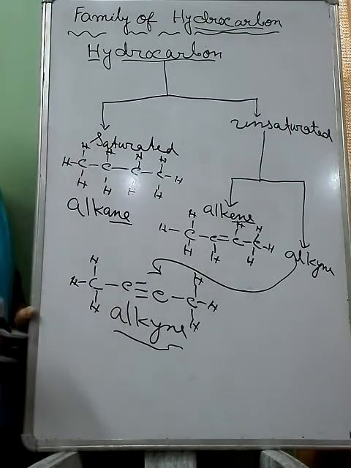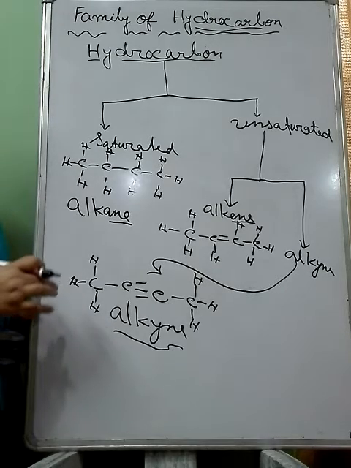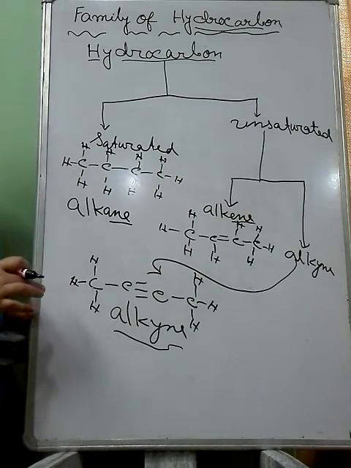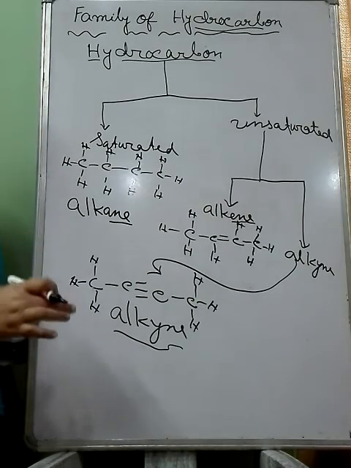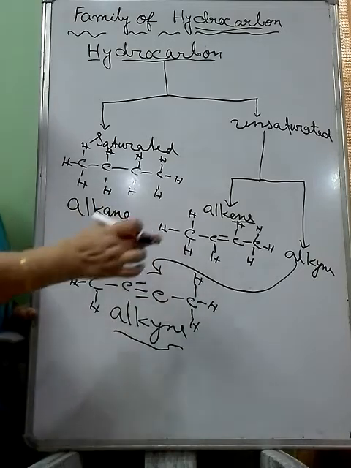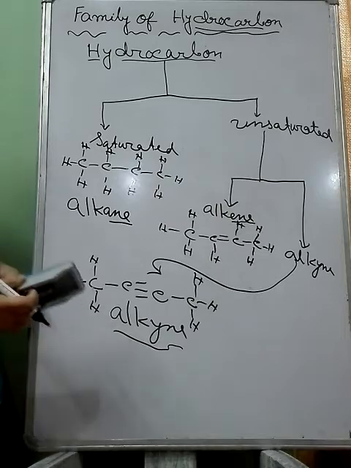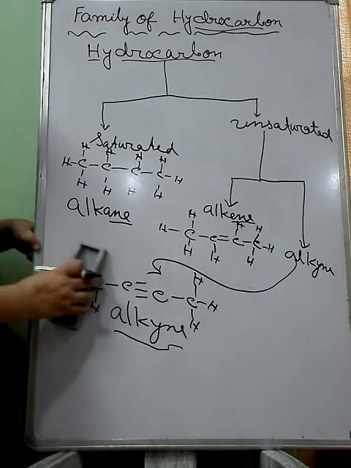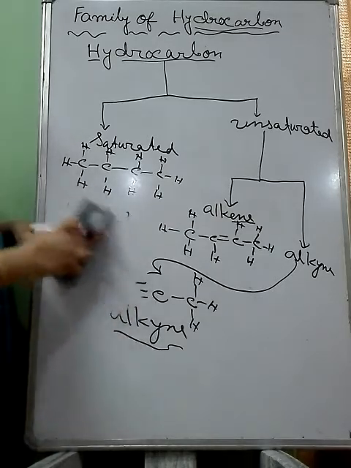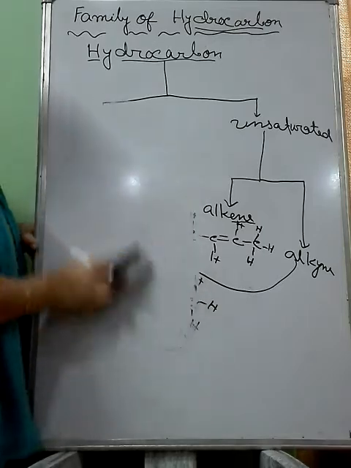So in this way, hydrocarbons are mainly two types, saturated and unsaturated. Saturated hydrocarbons are called alkane. Unsaturated hydrocarbon, if double bond is there, we call it alkene. If triple bond is there, we call it alkyne. From this, the members of the hydrocarbon family start, means it increases.